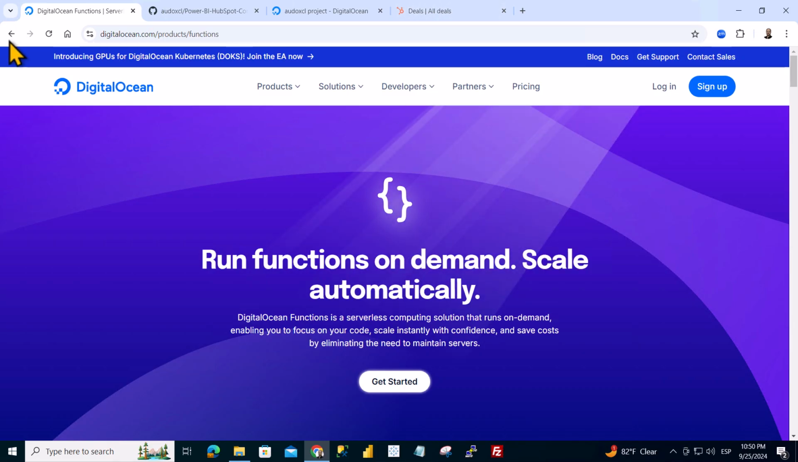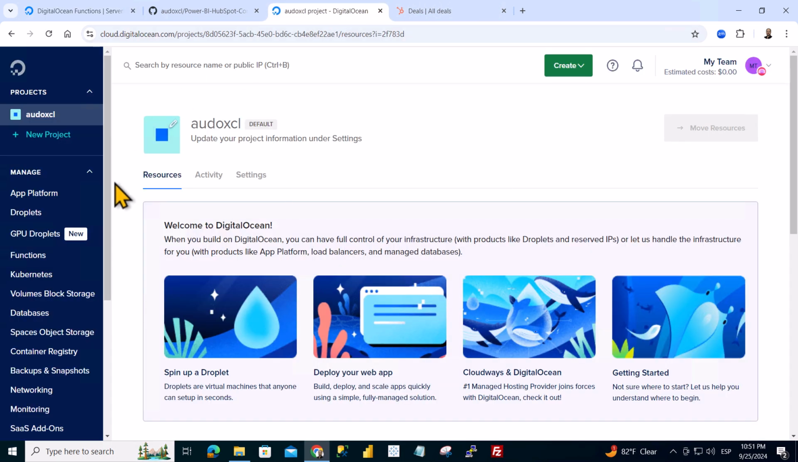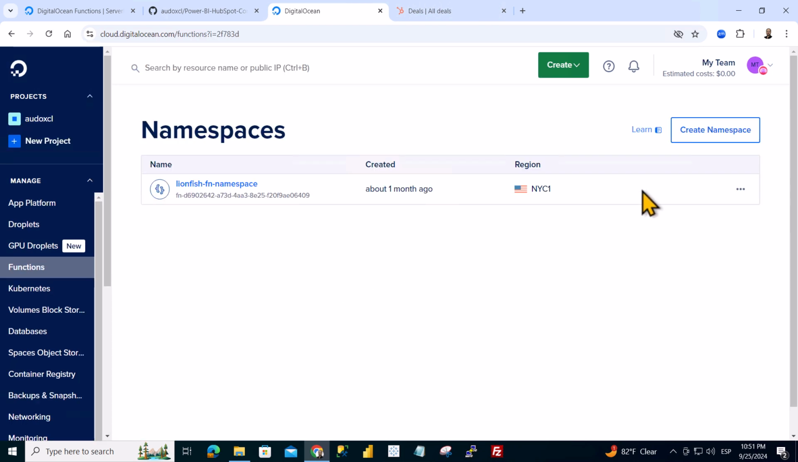Good. The first thing we have to keep in mind is that when using DigitalOcean functions, we will have to make some small modifications to the code to make it compatible with how DigitalOcean functions works. To begin the installation, the first thing we will do is log into our DigitalOcean account and go to the Functions menu on the left side. Then we will create a new namespace.